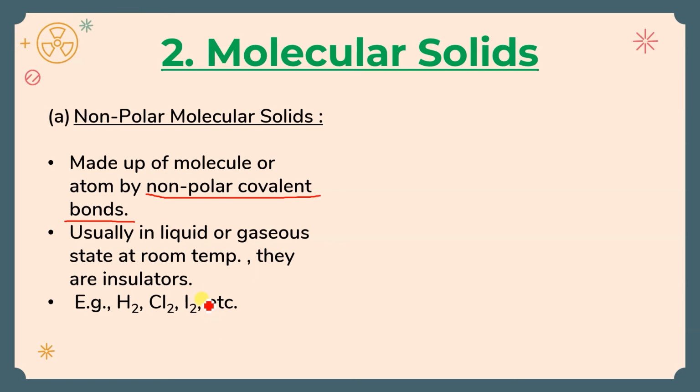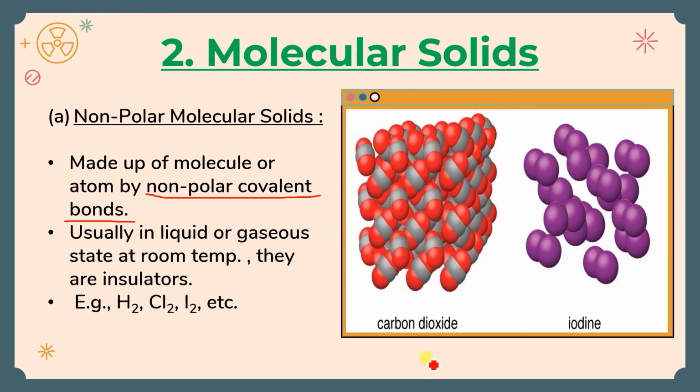Okay. Now, here you can see that this is iodine, which is purple in color, that's why the purple balls are there. You can see 2 atoms of iodine, one iodine and another iodine, like this. Okay, you can see this is the iodine solid.